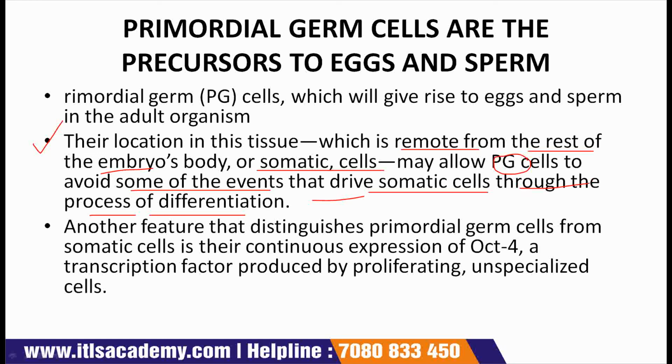If we talk about the differentiation of these primordial germ cells, one such event is DNA methylation. Methylation of DNA occurs. This is silencing of a gene inherited from one parent, and this is a process termed as genomic imprinting.